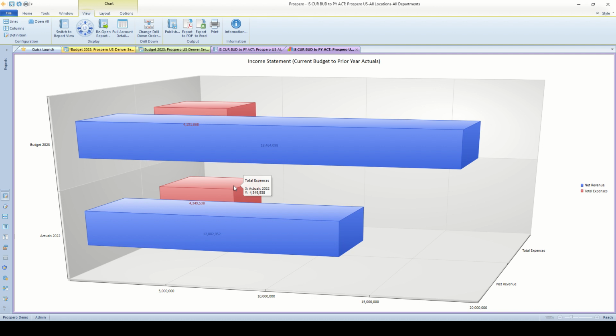We looked at the income statement for comparing our new budget to our prior year actuals. We looked at the drill down for those rows and re-summarizing the data in that drill down, and looking at that data in the charts and graph views here. So those are just some of the high points for budgeting inside Prospero. One slide left before I close out of the video here with you.